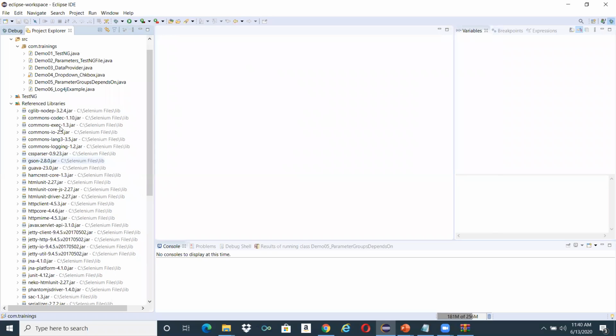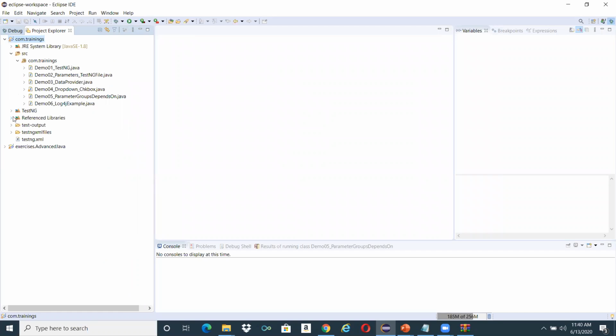Initially, not everything would be there. You can also download the TestNG jar files. Only four would be there, and once you add them, they get displayed over here. So this is how you can configure.